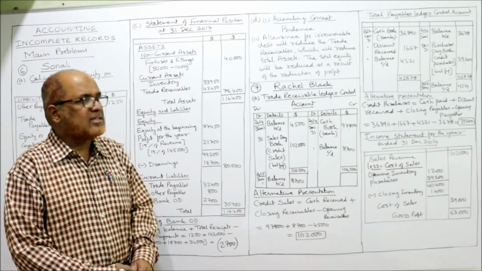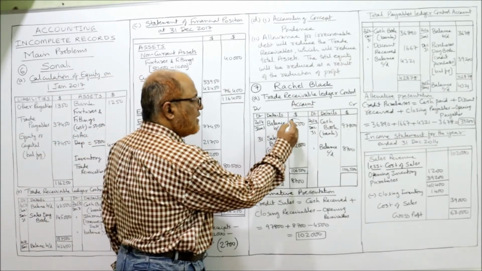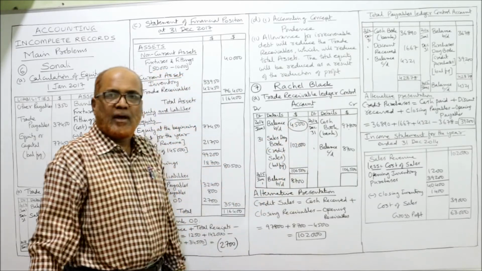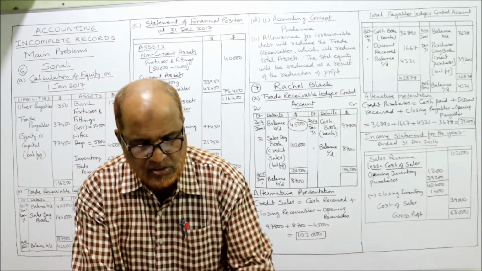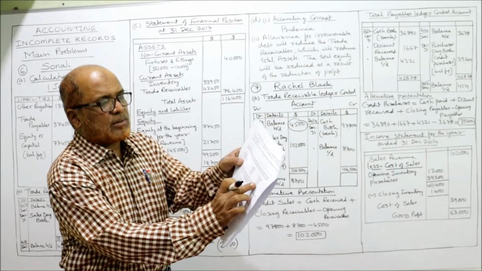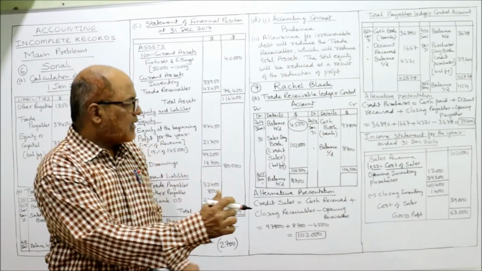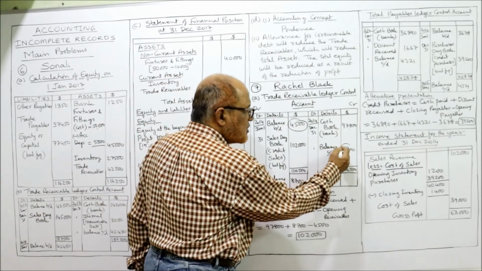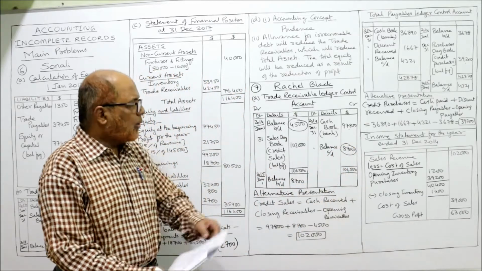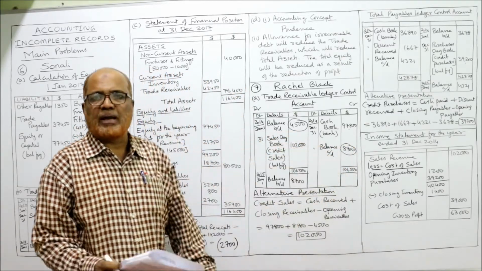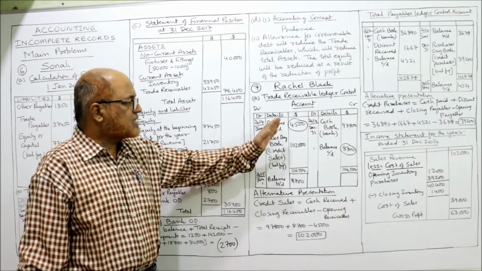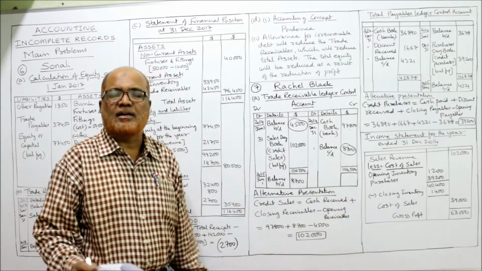Trade receivable opening balance is 4,500. And closing balance 8,700. Opening balance debit side, closing balance credit side.